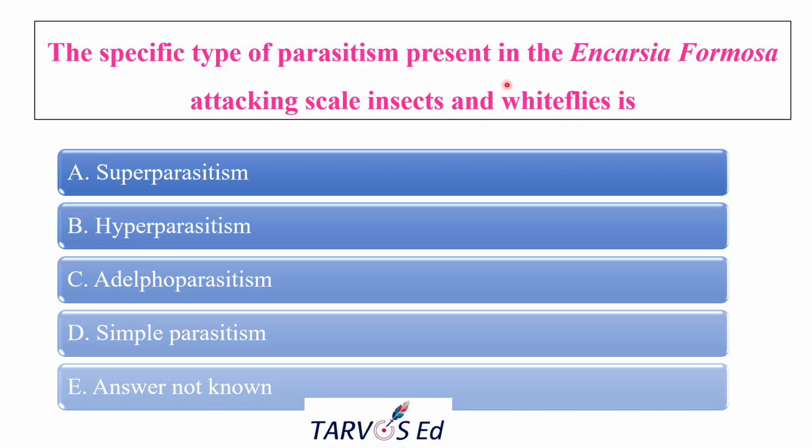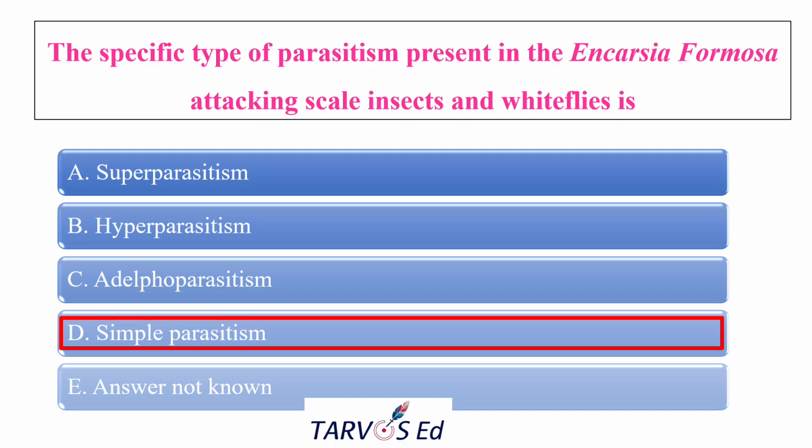So what kind of parasitism is it? First of all, you should know the definition of each and every type of parasitism. Then only you can choose the answer, otherwise you will be confused. The options given are superparasitism, hyperparasitism, adelphoparasitism, simple parasitism, and the answer is not known. And the correct answer is simple parasitism.